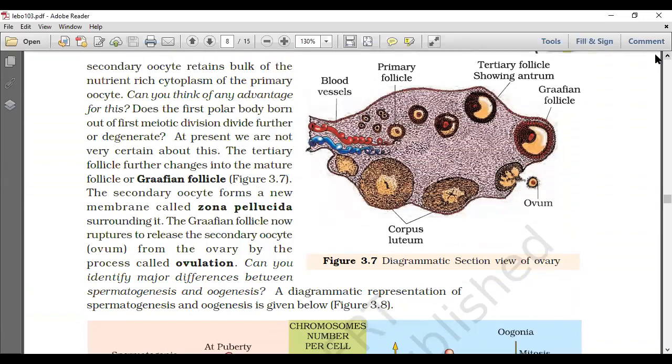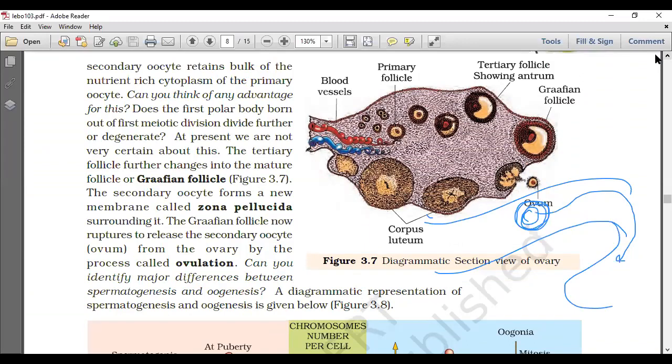When the fertilization process is completed in the fallopian tube, till this secondary oocyte goes and makes implantation in the mother's uterus, some development is going on: 2, 4, 8, 16, likewise 32 morula. Till that time, this yolk substance will be helpful for nourishment, before the mother provides nourishment. This short period of nourishment can be provided by this bulk of nutrient-rich cytoplasm, which is taken by the secondary oocyte from the primary oocyte.